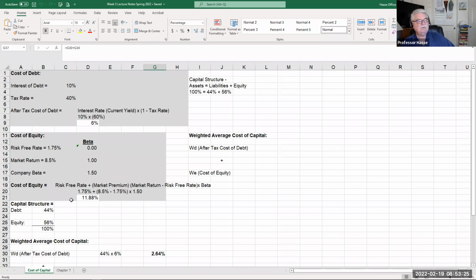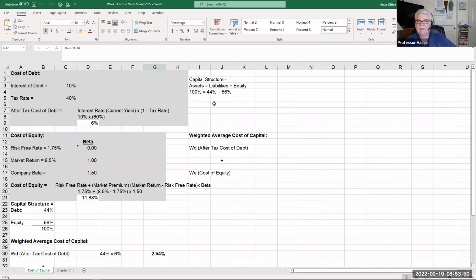And then also in case number 1, I asked you to find the capital structure of your firm, the relationship of debt and equity to assets. It needs to total 100%. In my example here, the capital structure of this particular company is 44% debt, 56% equity.